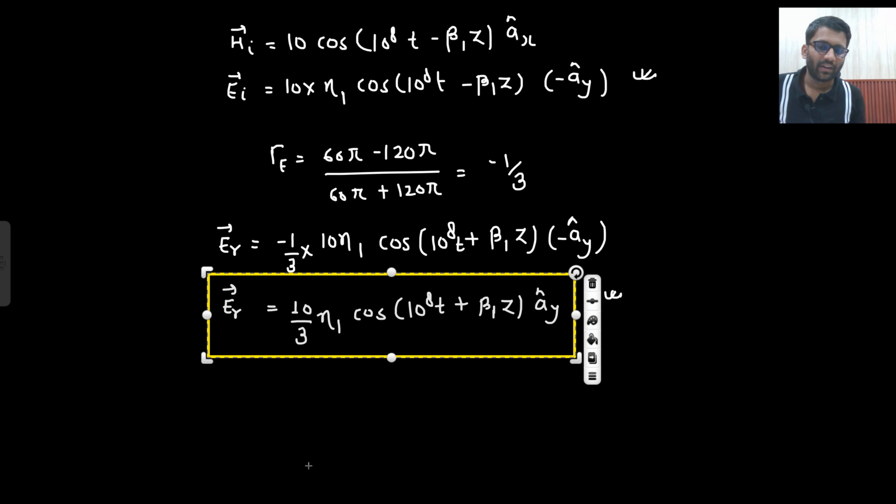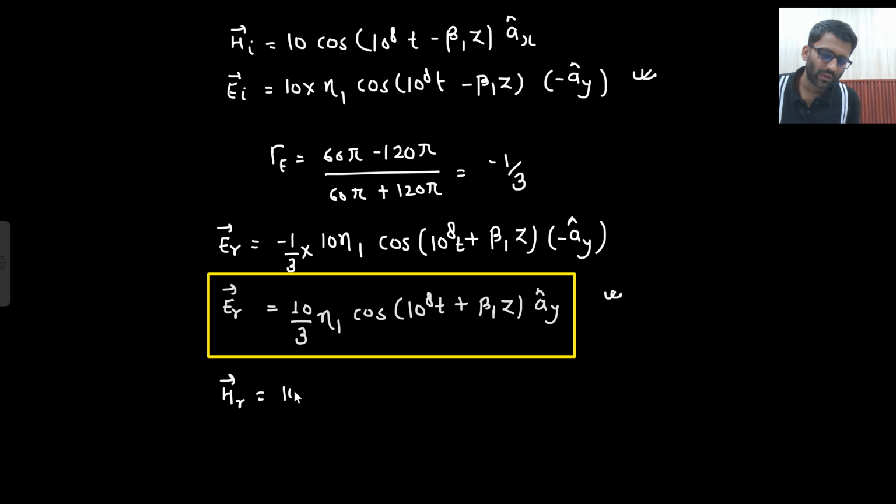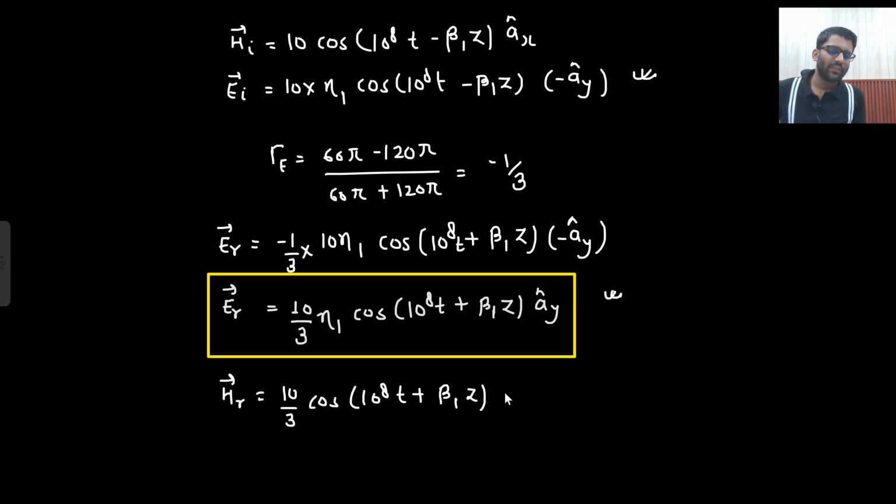Okay. And from here if you need to write down your magnetic field, so what you are gonna do? You are gonna divide with the neta only. So neta and neta will get cancelled because we are in the medium 1 only. So neta 1 only will be divided. So neta 1 will get cancelled. Cos omega t plus beta 1z. Now tell me one thing, this will be Ax cap only.